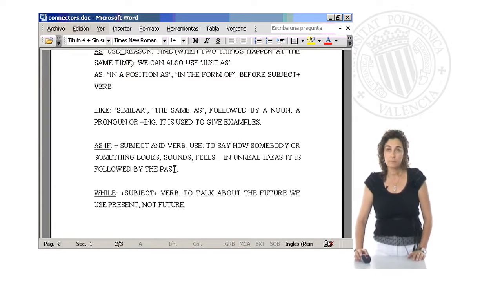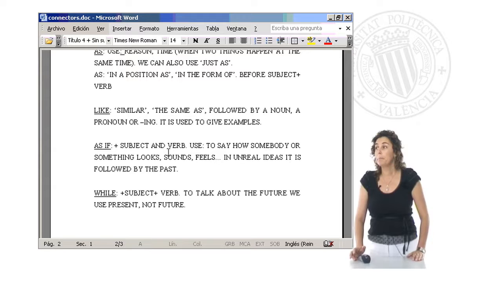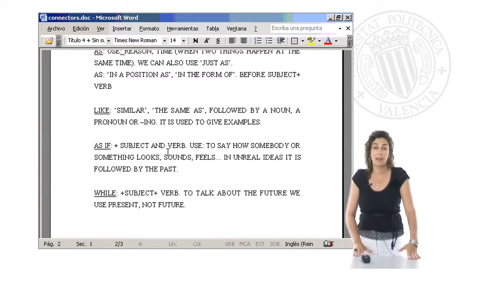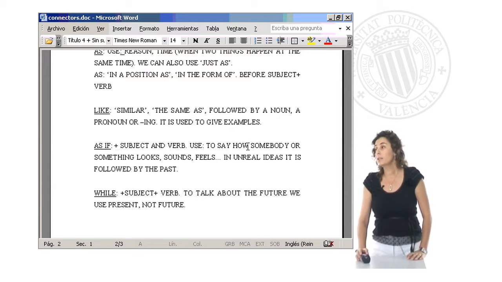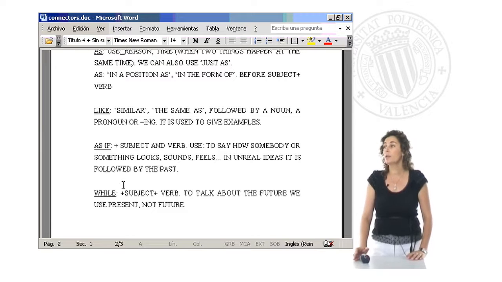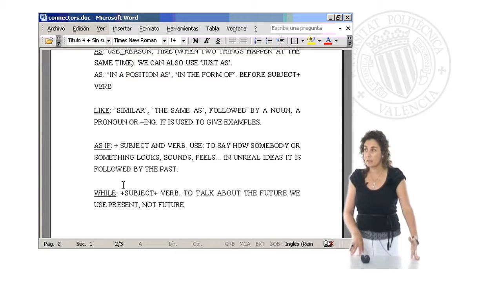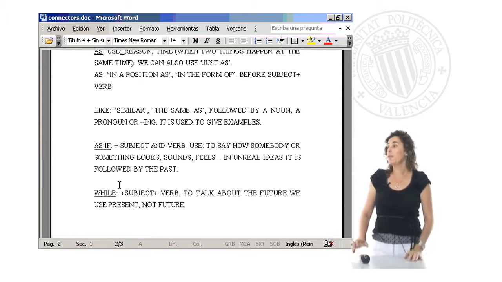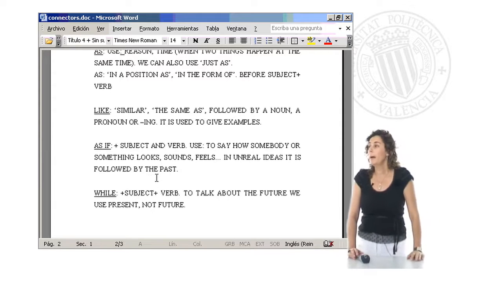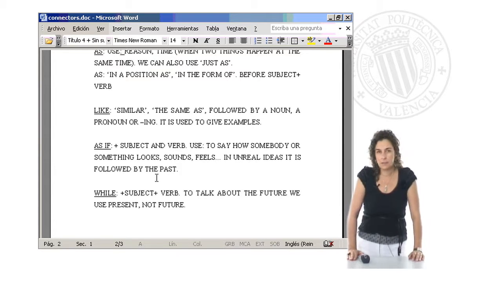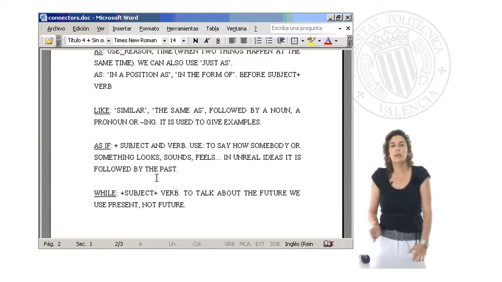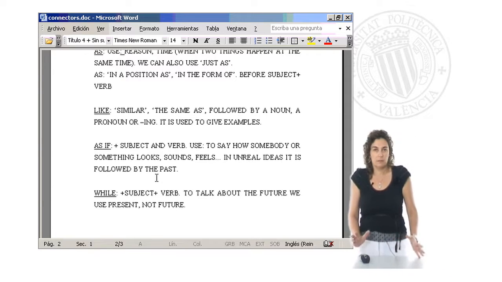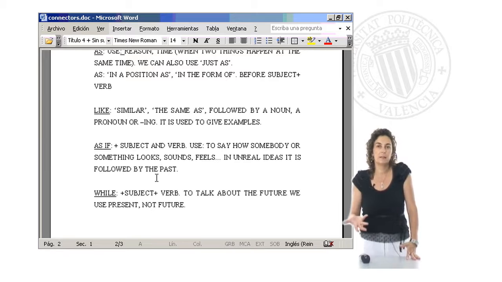Another one is as if, used plus a subject and a verb. And as you can see here, the use is to say how somebody or something looks, sounds or feels. In unreal ideas, it is followed by the past. For example, we say, he looks as if he just had an accident, because he looks very shocked.